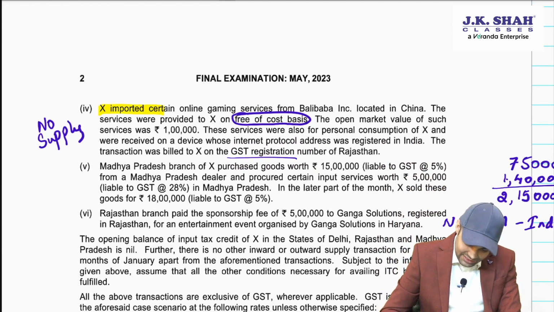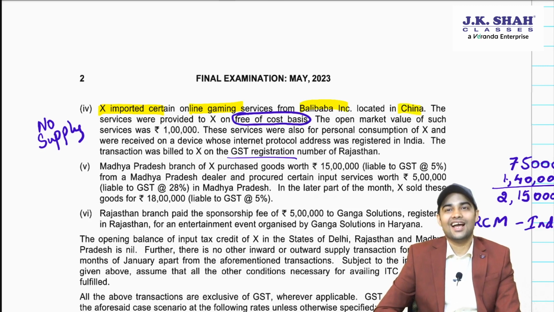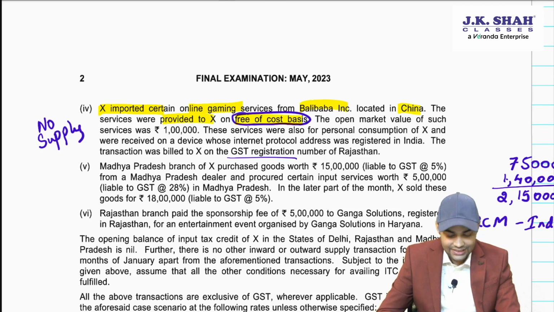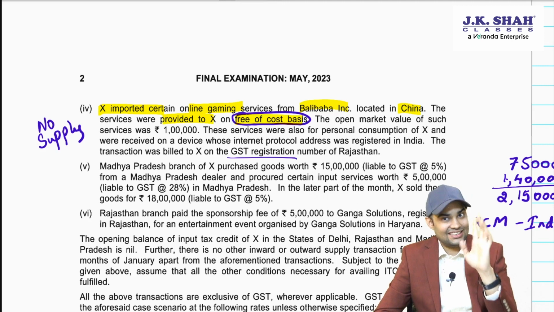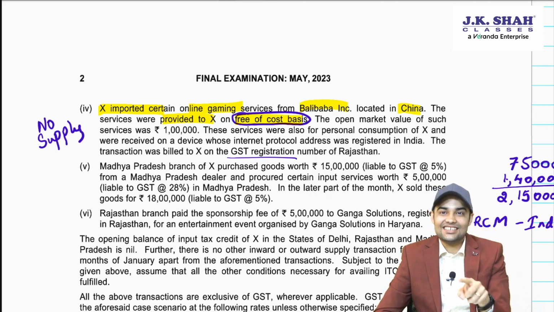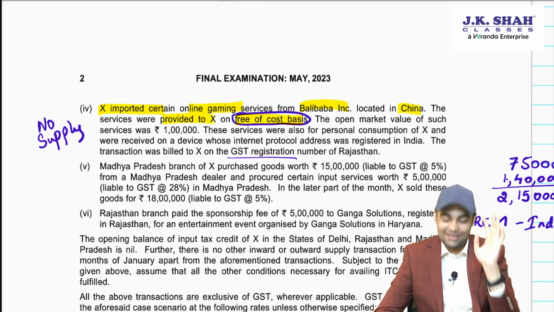X imported certain online gaming services from Alibaba Inc. in China. The services were provided to X free of cost. Be very careful, so consideration is missing. Now, for import of service when consideration is missing, it should be in the course of business plus from a related person. Only then GST can apply.